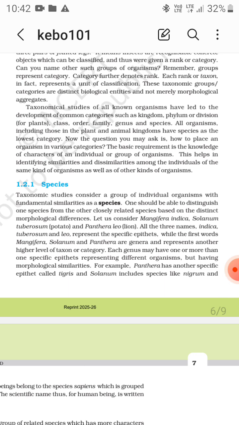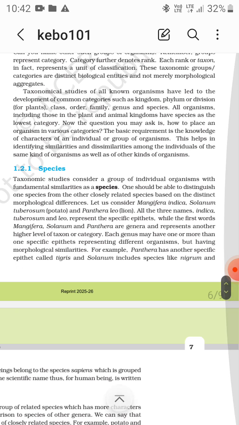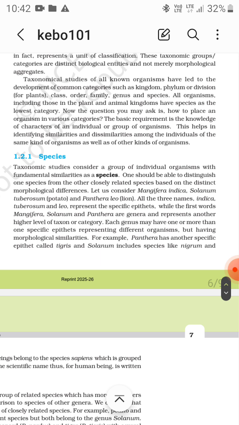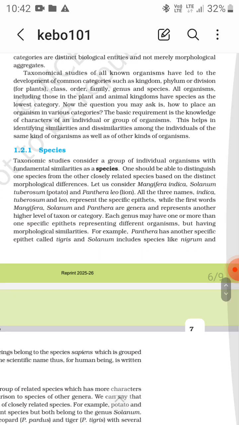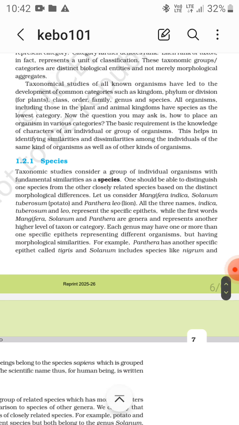Mangifera indica for mango, Solanum tuberosum for potato, and Panthera leo for lion. All three names, indica, tuberosum, and leo, represent the specific epithets, while the first words, Mangifera, Solanum, and Panthera, represent genera, that is genus. Each genus may have one or more specific epithets representing different organisms but having morphological similarities.